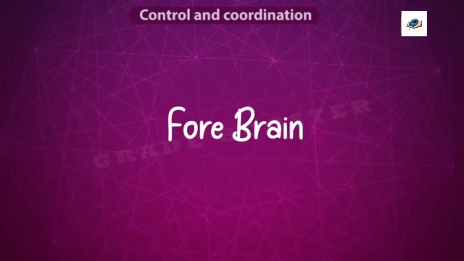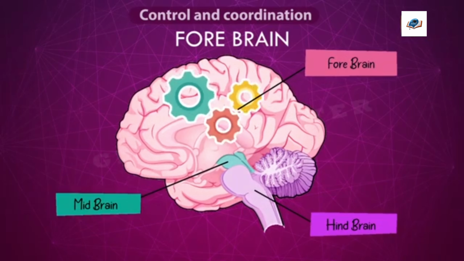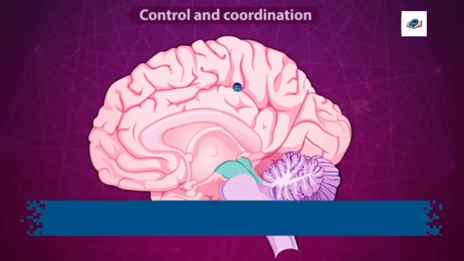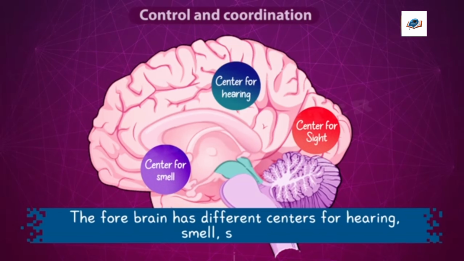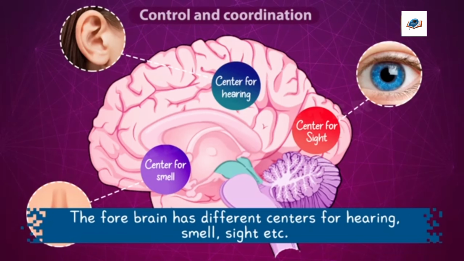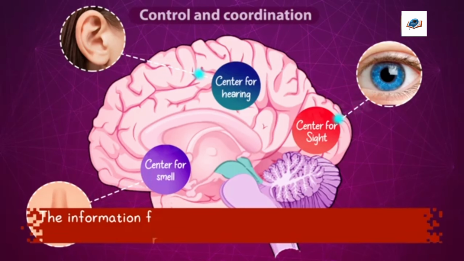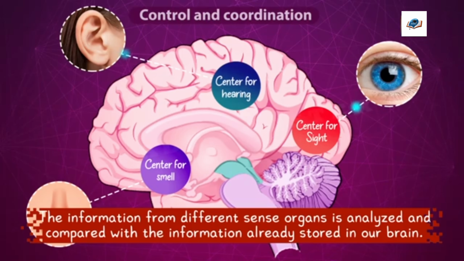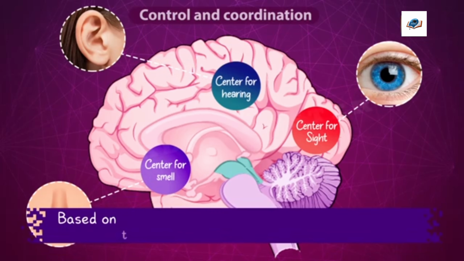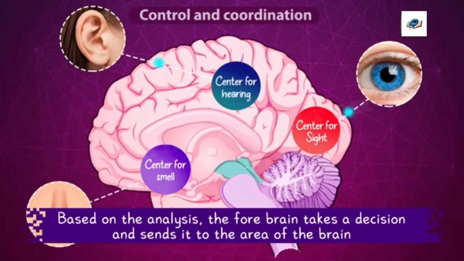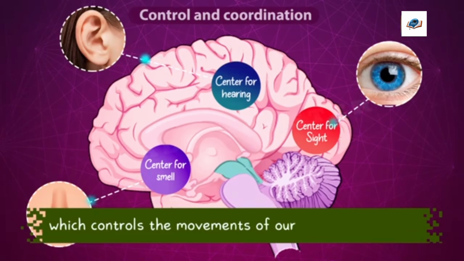Forebrain. The thought process takes place in the forebrain. It has regions which receive sensory impulses from various receptors. The forebrain has different centers for hearing, smell, sight, etc. The information from different sense organs is analyzed and compared with the information already stored in our brain. Based on the analysis, the forebrain takes a decision and sends it to the area of the brain which controls the movements of our voluntary muscles.